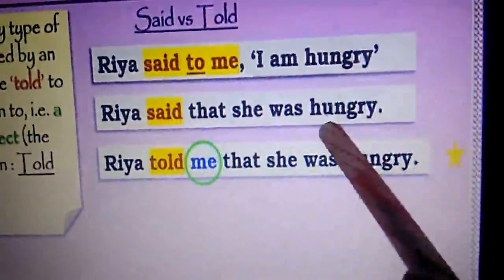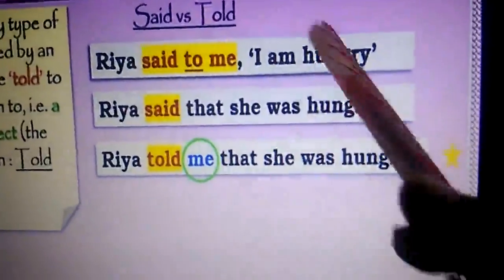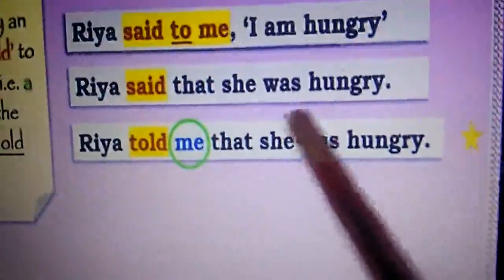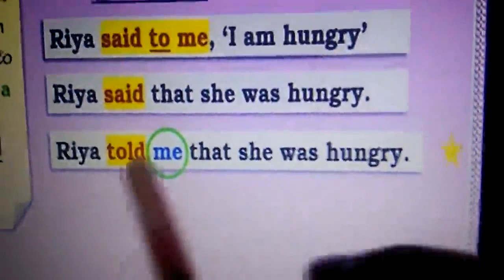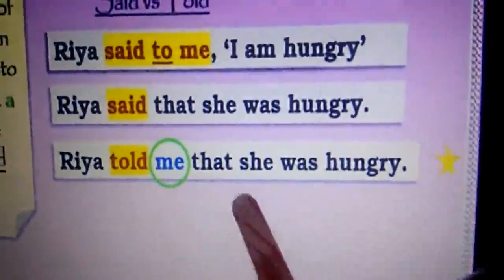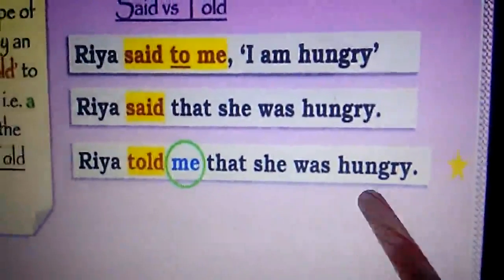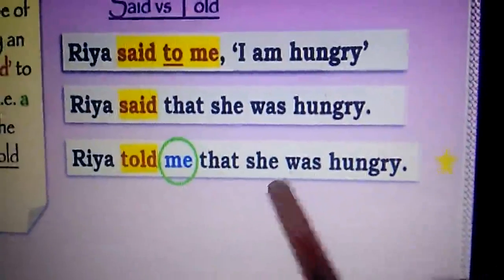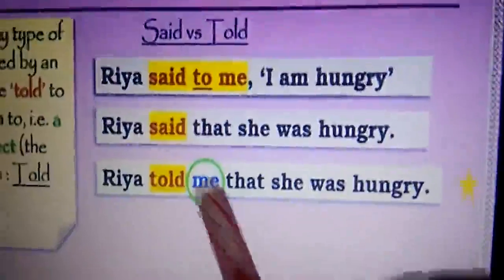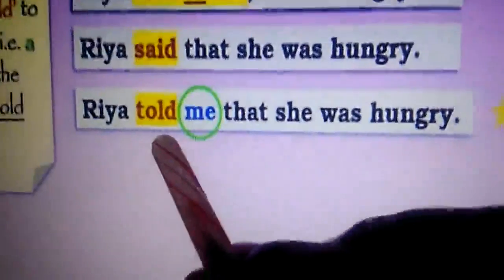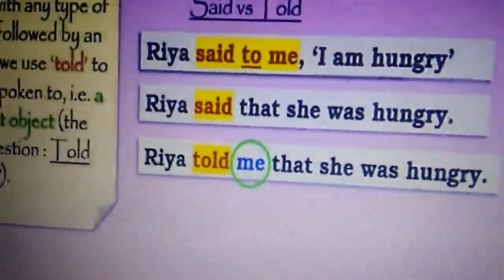Both the sentences give the same meaning, but the first sentence is in direct speech and the second sentence is in indirect speech. See the other example. Ria told me that she was hungry. This sentence also gives the same meaning. But here we have used said as the reporting verb, and here we have used told as the reporting verb.